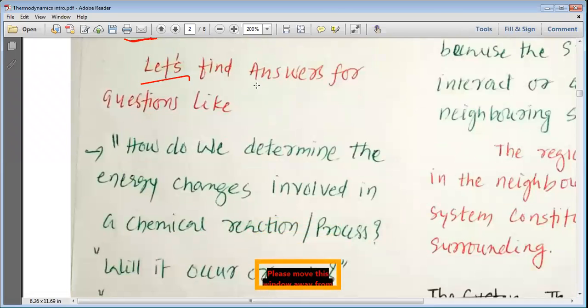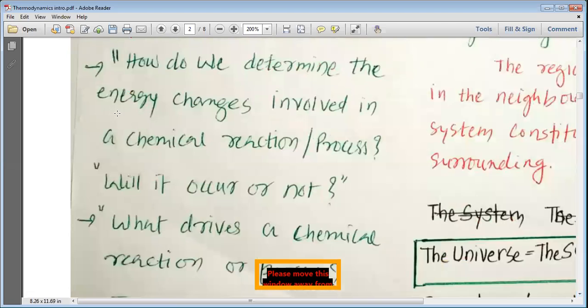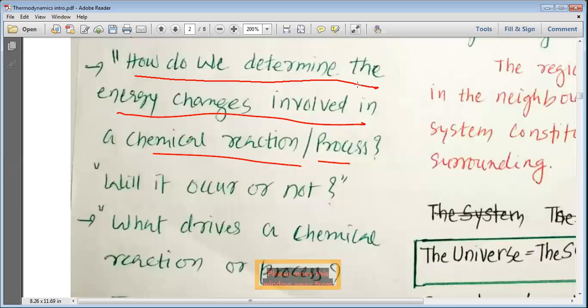Now let's find answers for some questions. What questions do we need to study? How do we determine the energy changes involved in a chemical reaction or in a chemical process? Will it occur or not? It means chemical reaction.